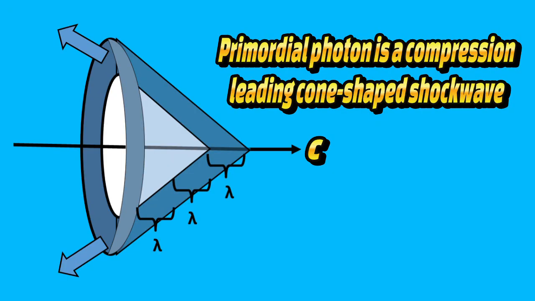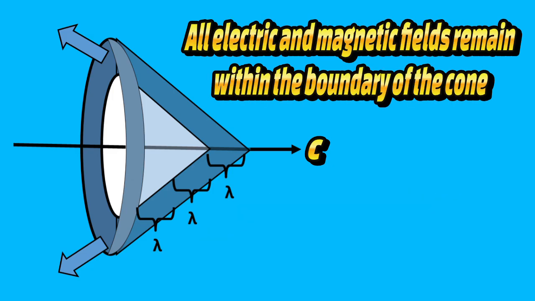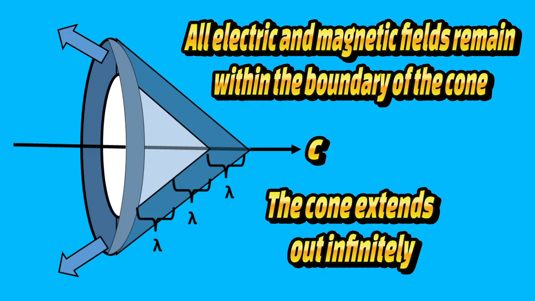This creates the 45-degree angle of the photon's perfect shock wave as it moves through spacetime. So putting this all together, the primordial ideal photon is cone-shaped, and it is a perfect shock wave moving through spacetime. The photon's length in the direction of motion is its wavelength, and its electric and magnetic fields extend infinitely outward along their respective energy directions at the speed of light.